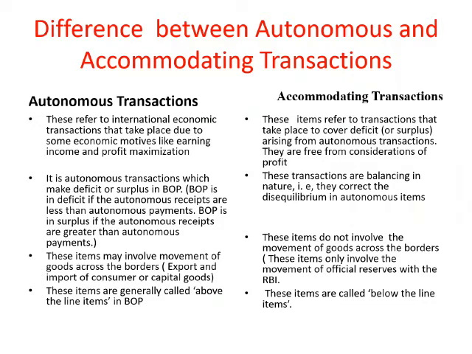Autonomous transactions involve movement of goods across the borders. Accommodating items do not involve the movement of goods across the borders. These only involve the movement of official reserves with the RBI. Autonomous items are generally called above the line items in the BOP account. Accommodating transactions are called below the line items.